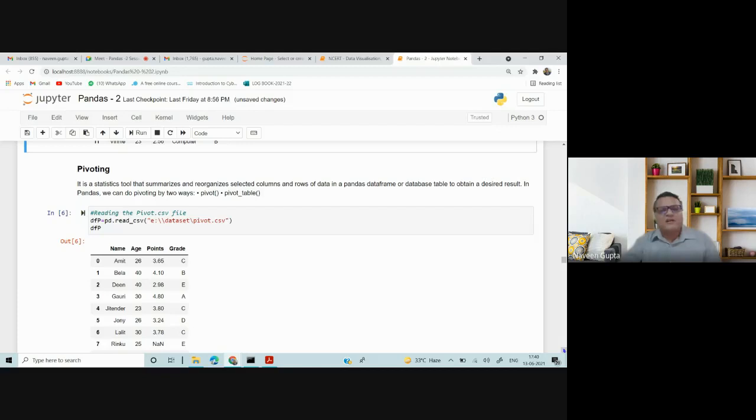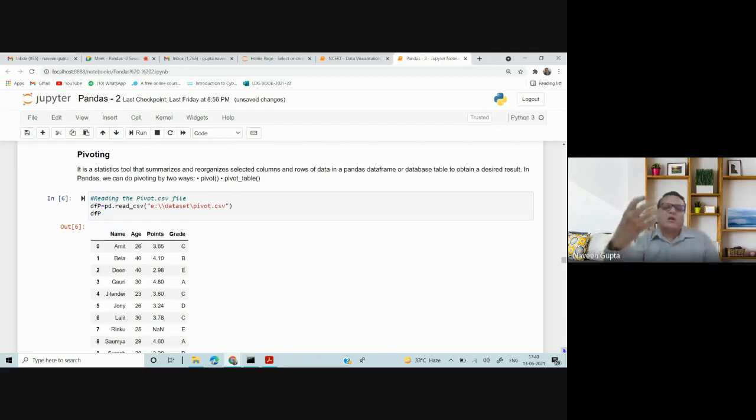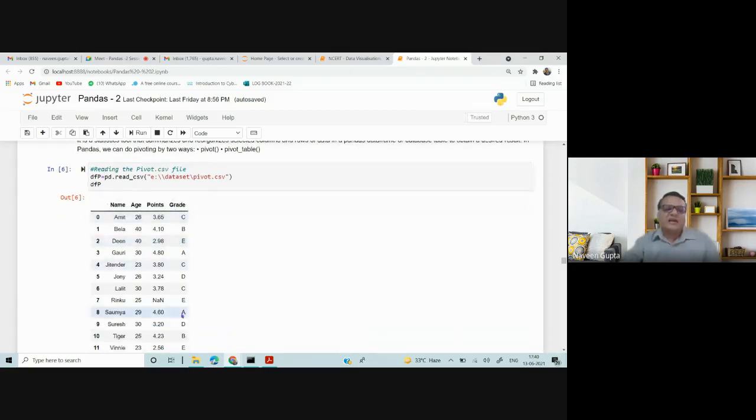For this pivoting I need a data frame accordingly so that I can apply the pivoting, so I'm changing the data frame. The names are the same, but the changes are in the grade. I have different grades for different people. 4.8 is A, 4.10 is B. And we have points as NaN. I'm applying pivoting because to do the pivoting, you should have a data set wherein you can apply the pivoting.